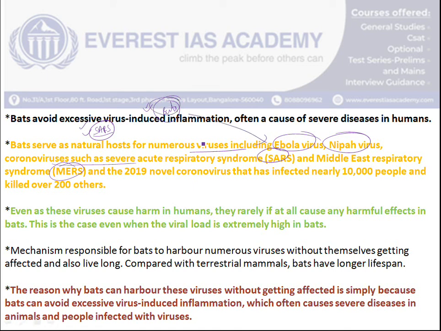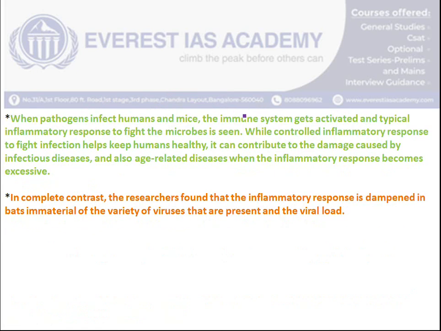But the scientists are very curious how the bats are not getting affected. What they have found is that bats avoid excessive virus-related inflammation. In humans, when we get these viruses, our immune system works on a larger scale. If it works properly, it can control the viral disease and destroy the virus-borne organism. But if it goes excessive, it will cause age-related diseases, and the inflammatory response will become very problematic in future.